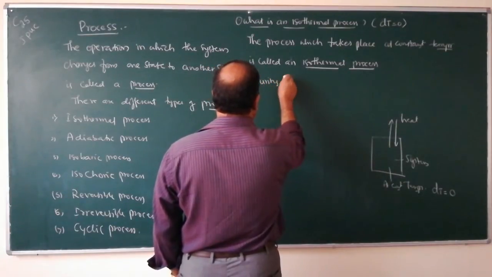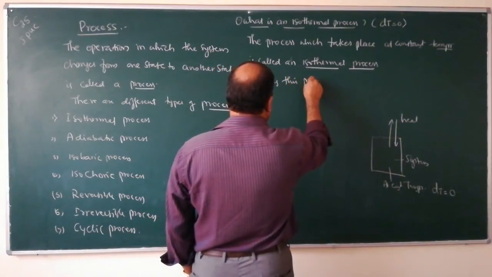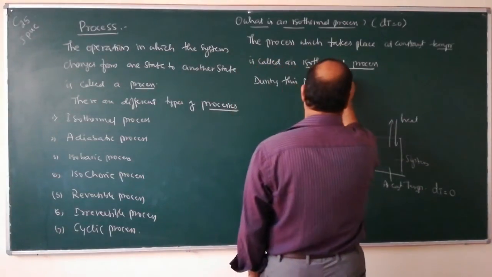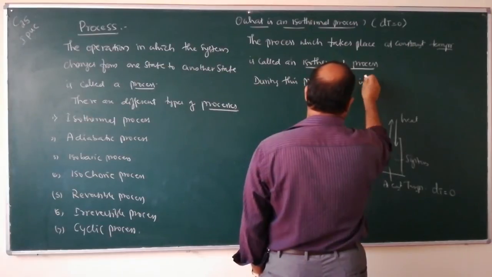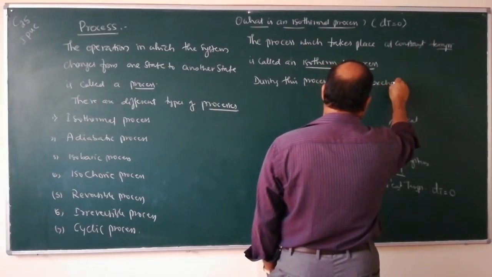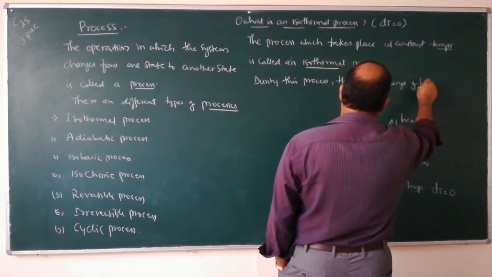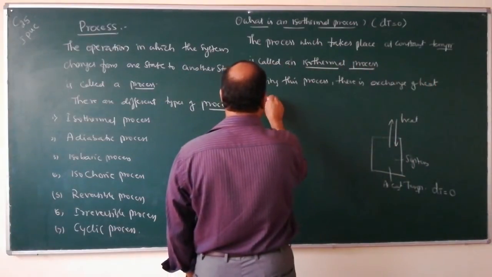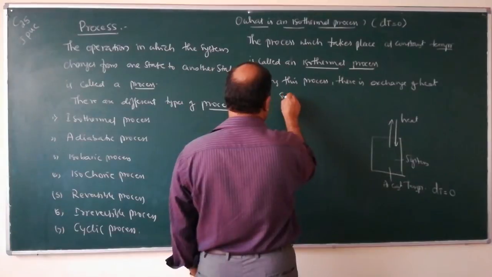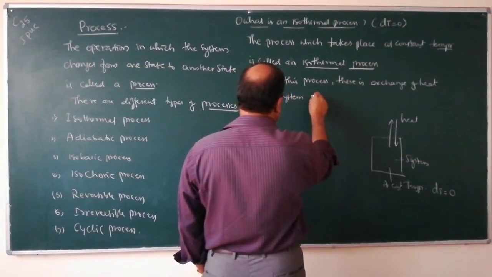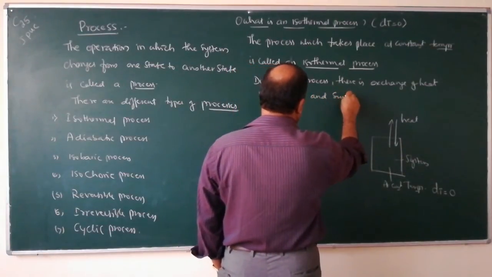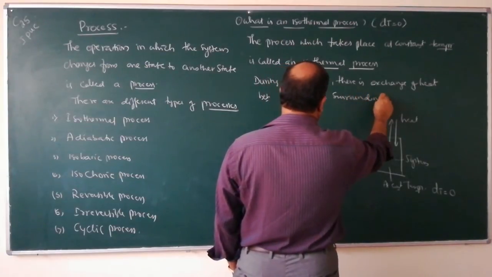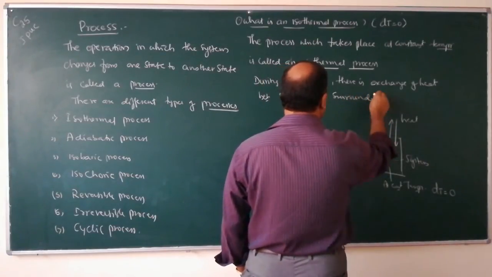During isothermal process, there is exchange of heat between system and surroundings.